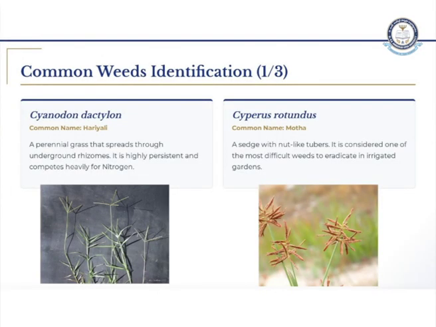First is Cynodon dactylon. It is commonly called Hariali or Durva grass. Okay, it is a perennial grass. Even when you pluck it, if even a small amount of the stem is present in our land, it again gives rise to a new plant. So it is very hard to pluck. Underground rhizomes are present and it competes for the nitrogen which we are giving to our mulberry plant.